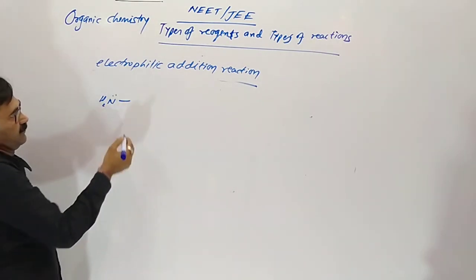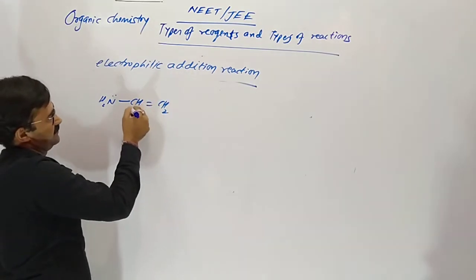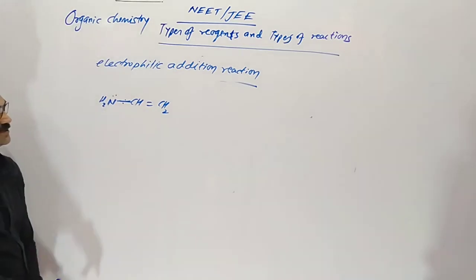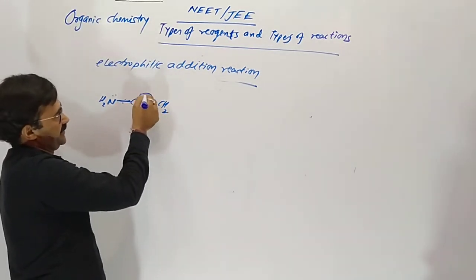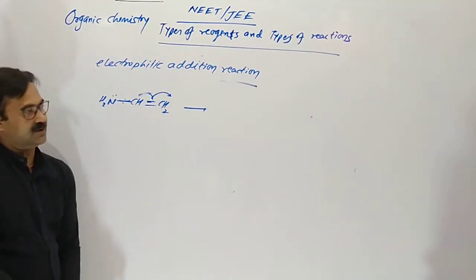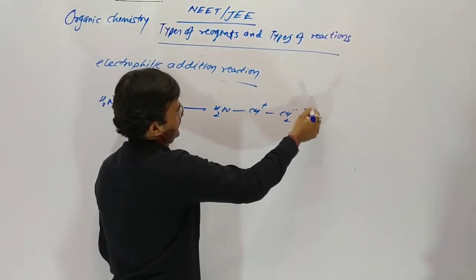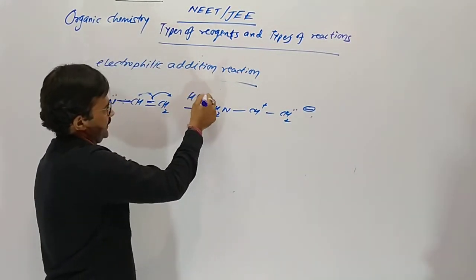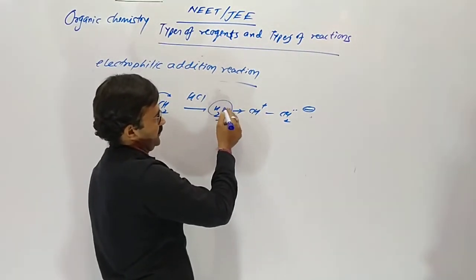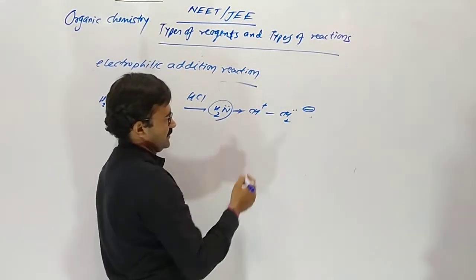Now amino group with vinyl. Here what happens? NH2 is a donor group. So these two electrons do not move here, but they move here. So NH2, CH plus and CH2 minus. Reaction with HCl. So this carbocation is more stable. Why? A donor group is there, which stabilizes the carbocation. Here is the negative part.